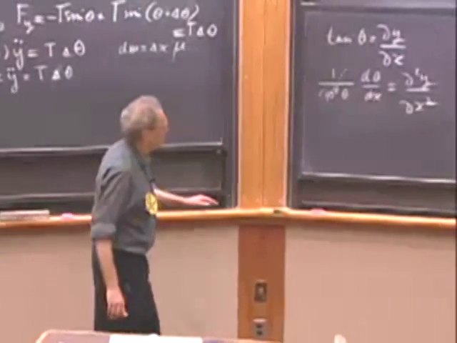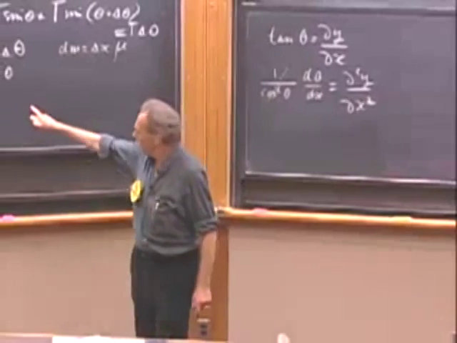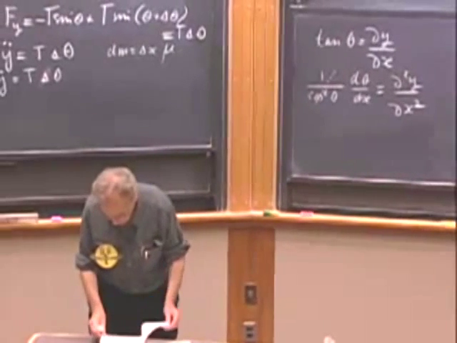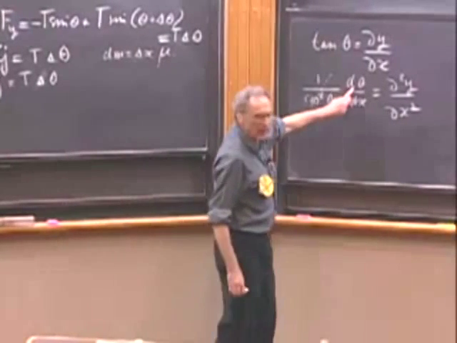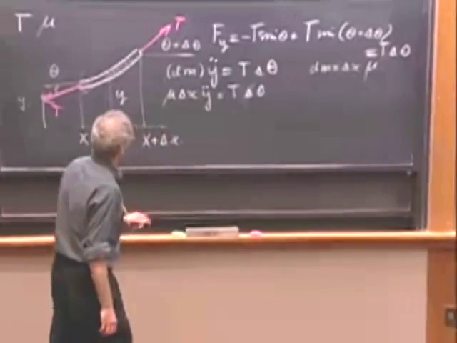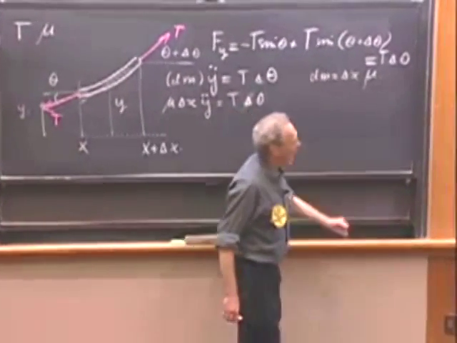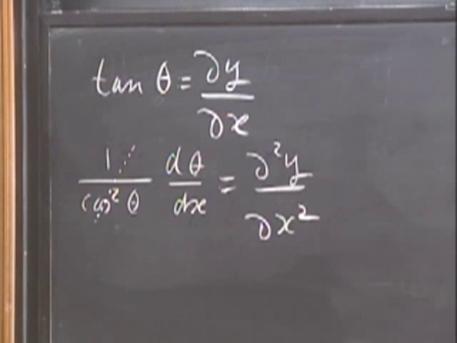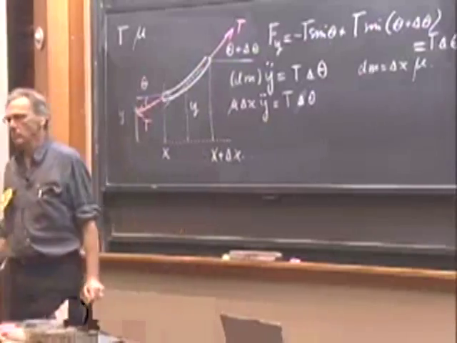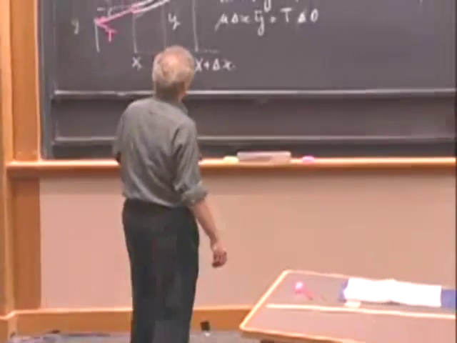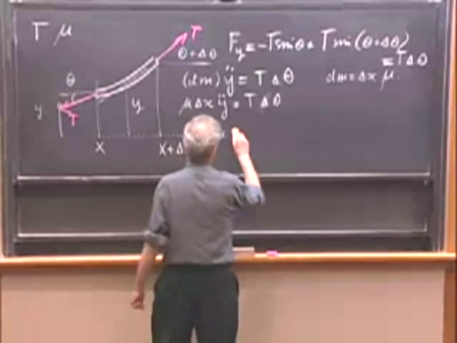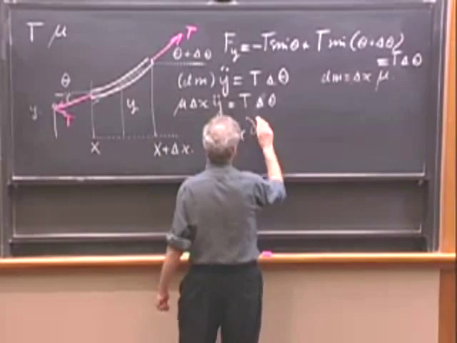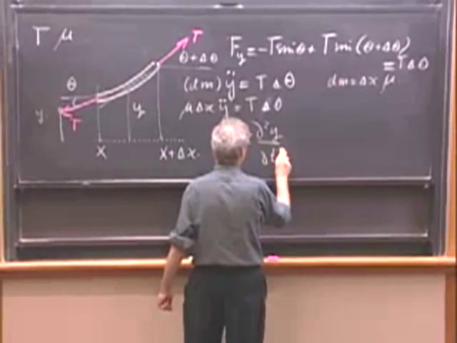And so I'm going to substitute now this result into my differential equation. I read this as delta theta, which is here, and I read this in my mind as delta x, which is here. Now, mathematicians would probably never do that, but physicists have no problems with that. So I'm going to write now here mu times delta x, and here I write d2y dt squared.